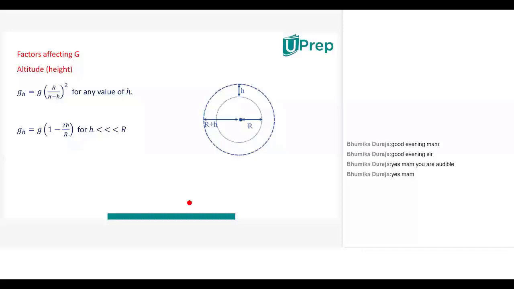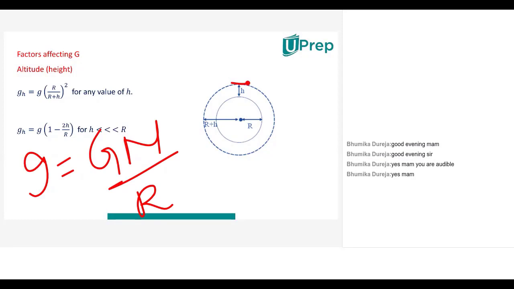It means that as we move away from the earth upwards, as the height from the ground increases, as shown in the diagram. If you can see, the bold circle is the earth and the dotted circle is the height at which an object is kept. So the expression becomes, from the base expression g is equal to GM by r square, now r has become the distance between the center of the earth and the place where the body is, so this becomes (r plus h) whole square.